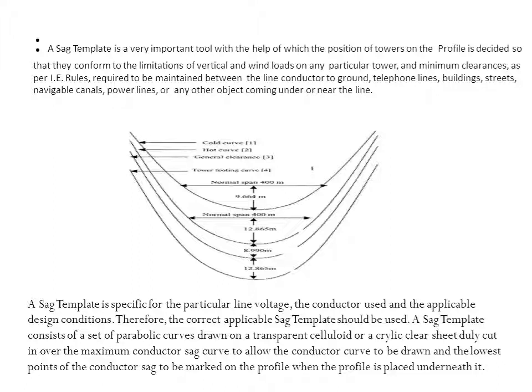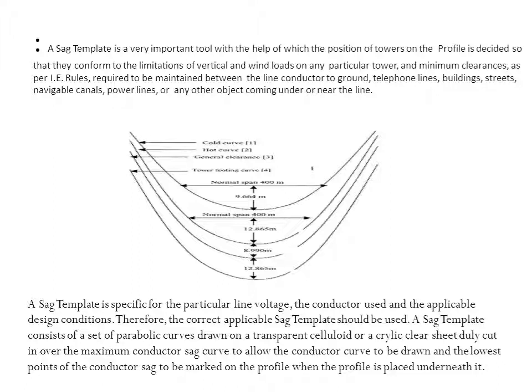A sag template consists of a set of parabolic curves, as shown in the figure, on a transparent celluloid or acrylic clear sheet, duly cut in over the maximum conductor sag curve to allow the conductor curve to be drawn and the lowest points of the conductor sags to be marked on the profile when the profile is underneath.